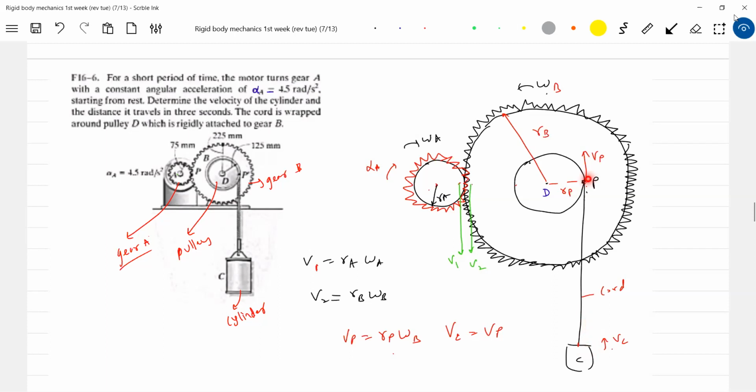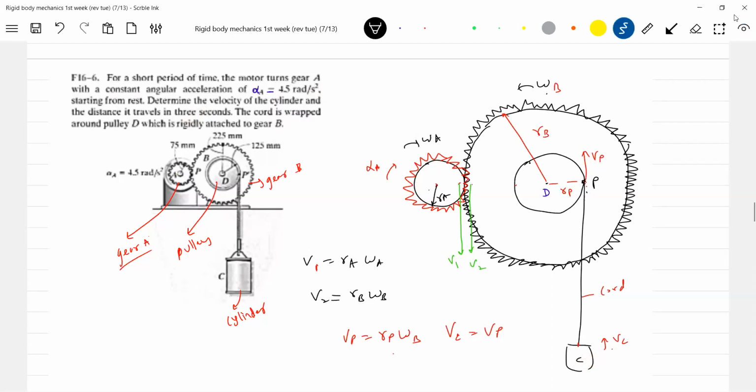And the velocity of point P should be equal to the velocity of C, because this is a string. This is called an inextensible constraint equation. So Vp equals Vc. Can we get angular acceleration also? The same thing: the tangential acceleration of this should be equal to this one. If you know the angular acceleration of this, you get the tangential acceleration, and then you can get the acceleration of the cylinder. Then it asks, determine the velocity of the cylinder and the distance it travels in 3 seconds.